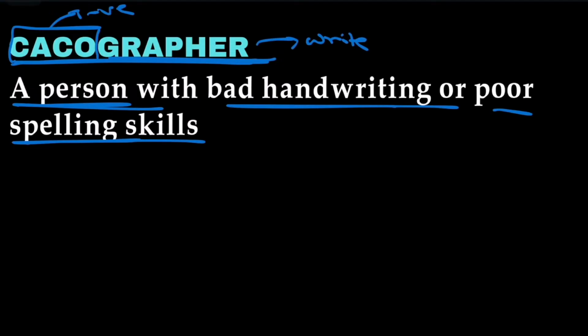So generally we have cacophony. Cacophony in the sense of bad speaking. Cacographer, in the sense of someone who writes badly or has poor spelling skills, is called a cacographer.